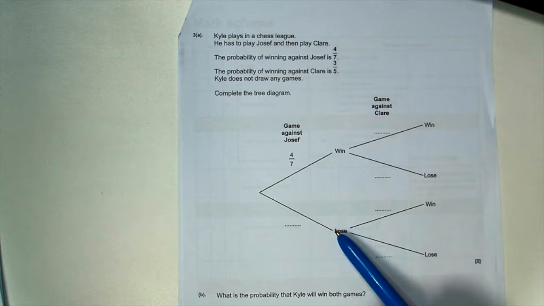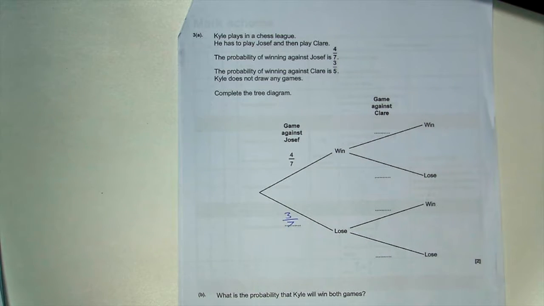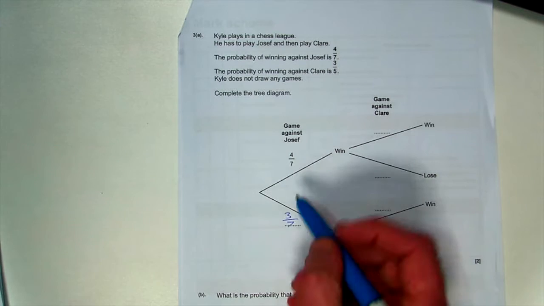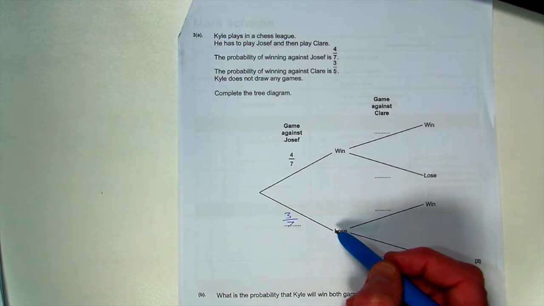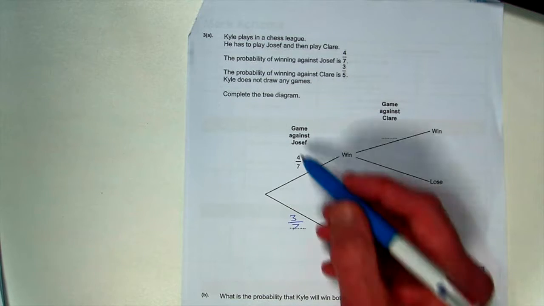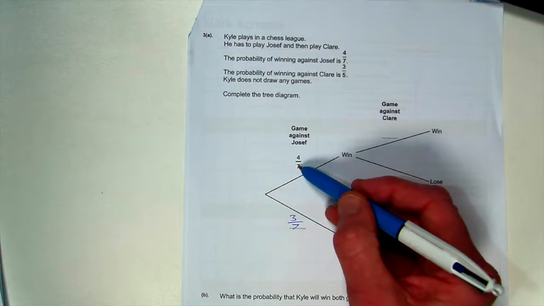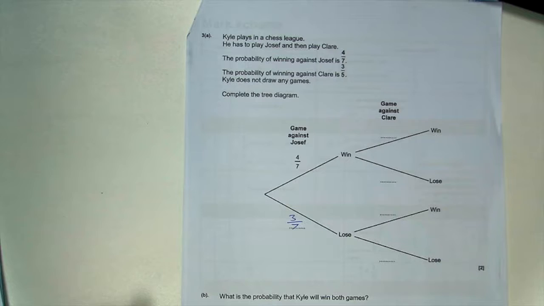Well, that must be 3/7, because for each set of branches, they must add up to 1. So 4/7 and 3/7 add up to 1.